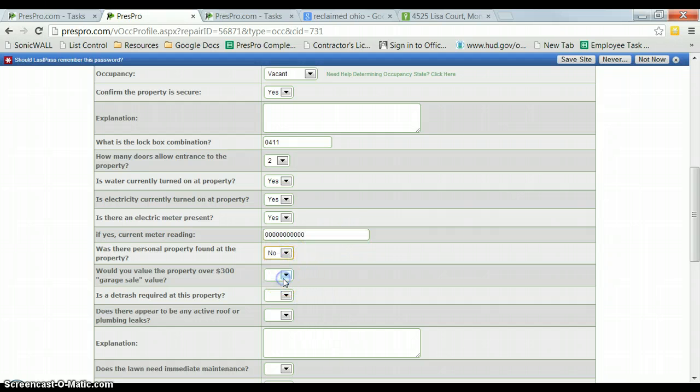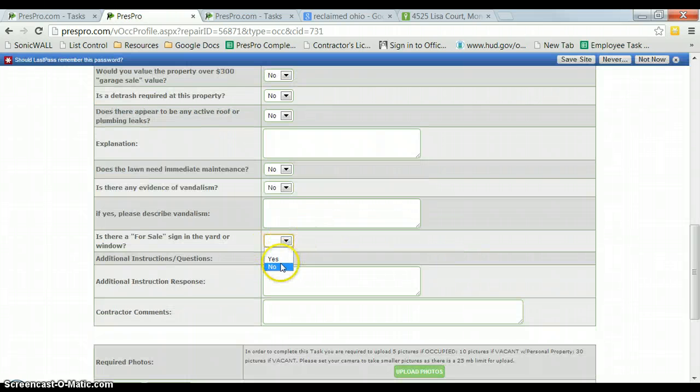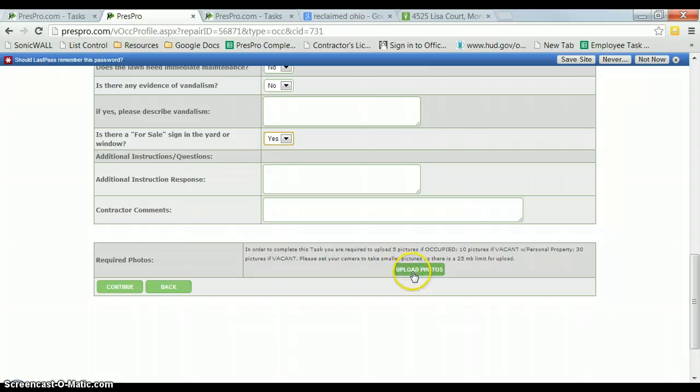And there was no personal property found, so you can select no for all 3 of these options, and then no for no active roof leaks, no for this question, no for this question, and no for this question, and you can leave all of these boxes blank. And now we scroll down and we're ready to upload pictures.